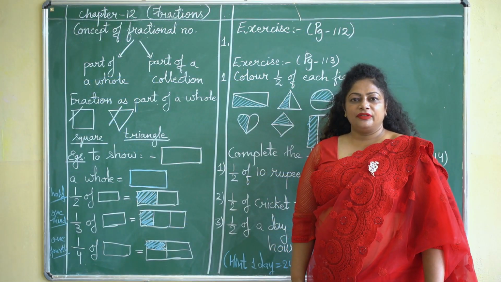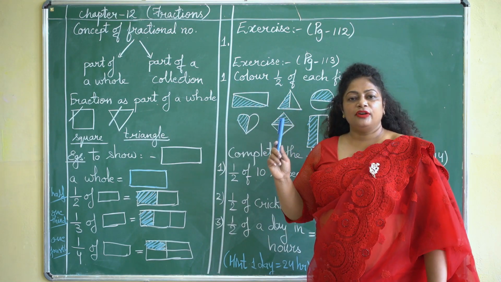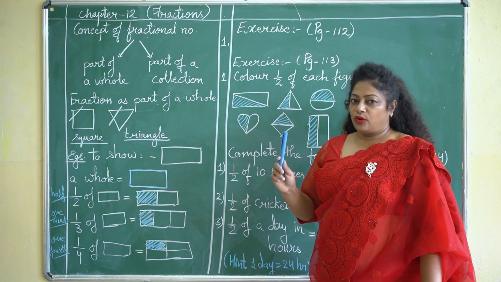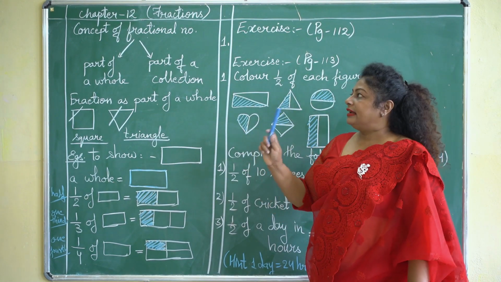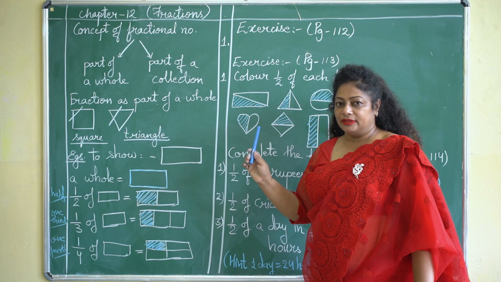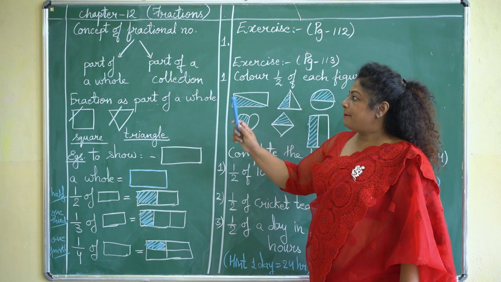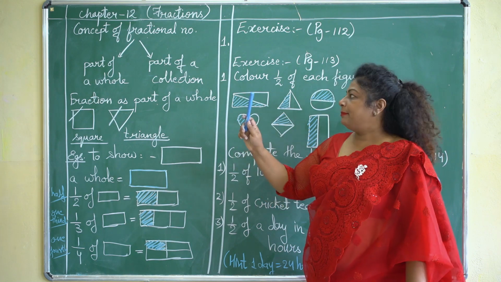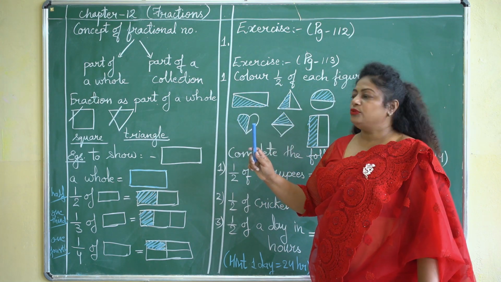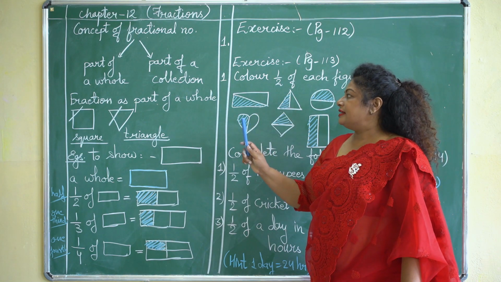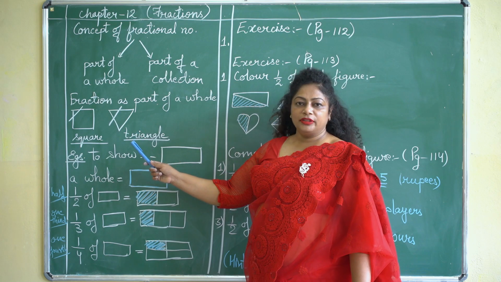Children, let us start with chapter 12, fractions. Fractions. In order to understand the concept of a fractional number, we have to understand that a fractional number can be expressed in two ways. First, part of a whole and part of a collection. In order to show the fraction as a part of a whole, I am showing you two figures on the board.